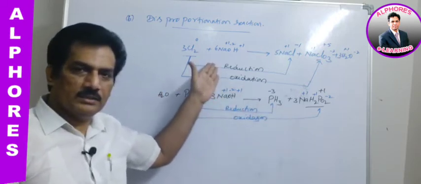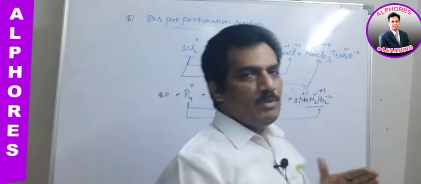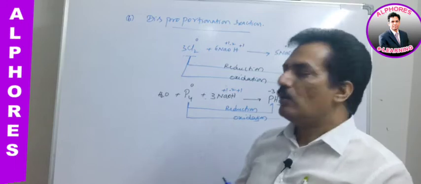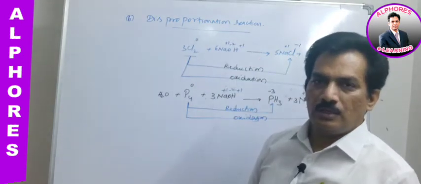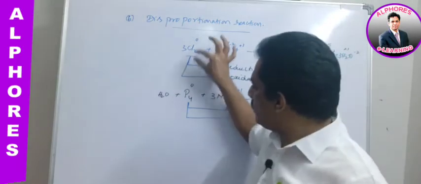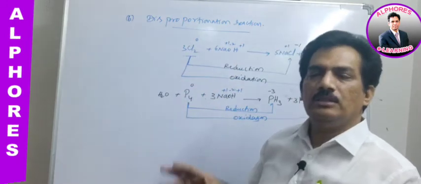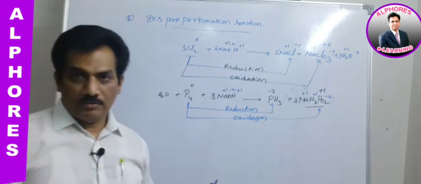This type of peculiar reaction, where the same element is undergoing oxidation and reduction, is known as a disproportionation reaction. The reactions where the same elemental atoms are undergoing oxidation and reduction are said to be disproportionation reactions. Are you clear with this one?